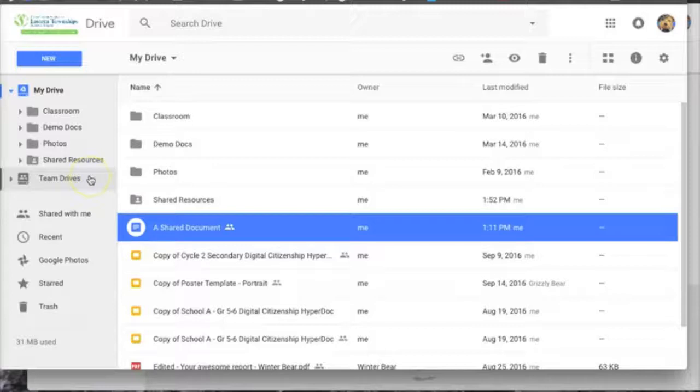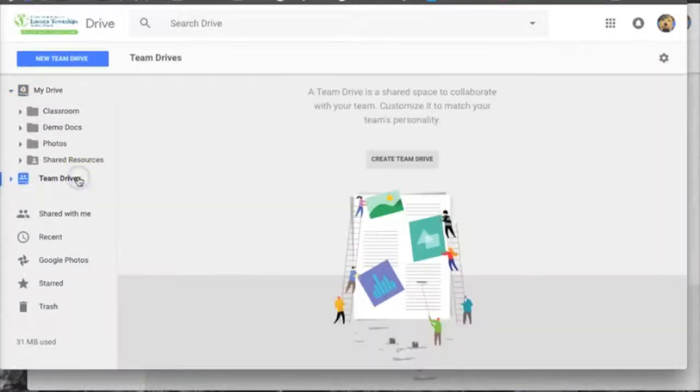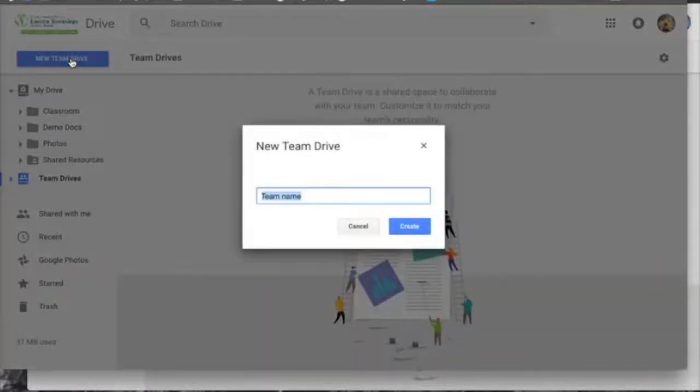Team Drives are collaborative spaces for team-owned files. Anyone can create a team drive and share it with other users on the same domain. For us, that means anyone with an @edu.etsb.qc.ca account. Simply click on Team Drives, then click on New Team Drive. Give it a name and click Create.